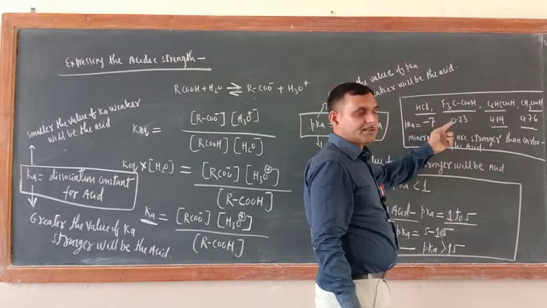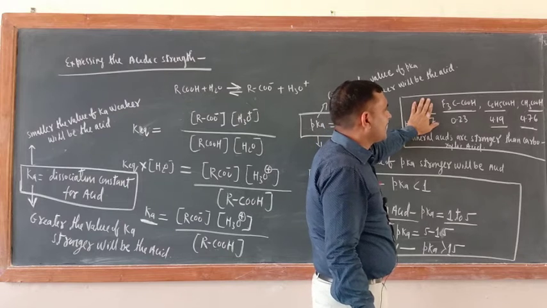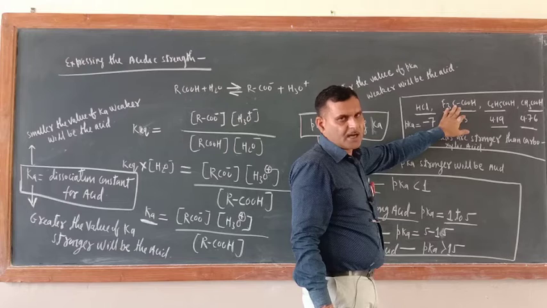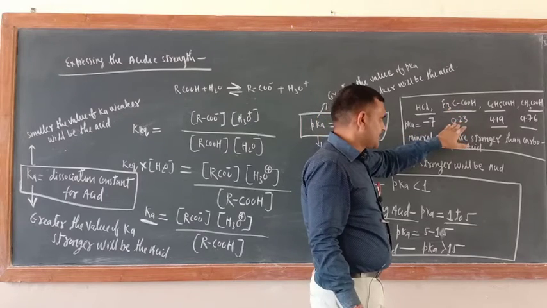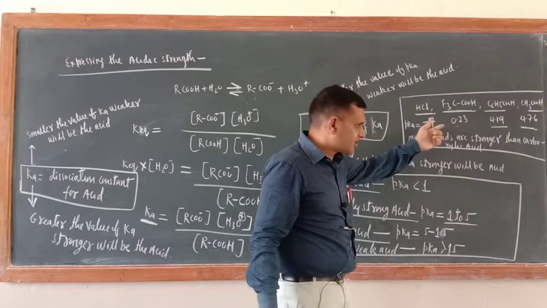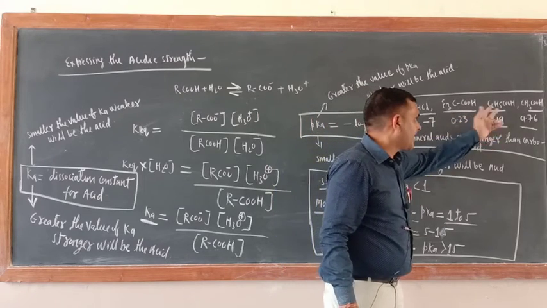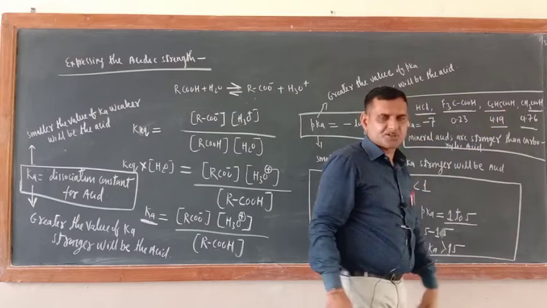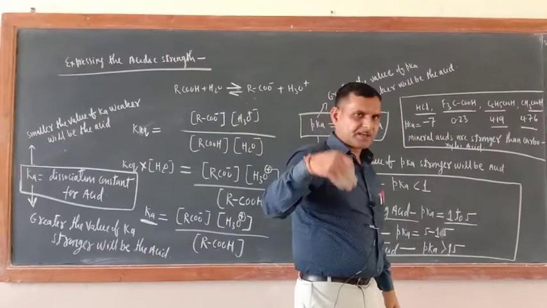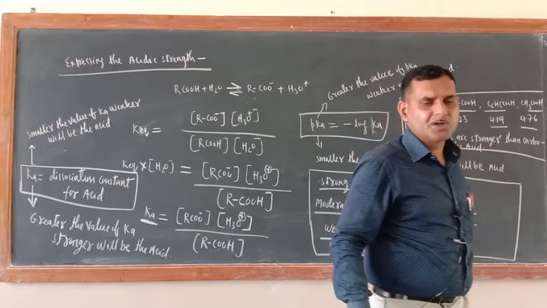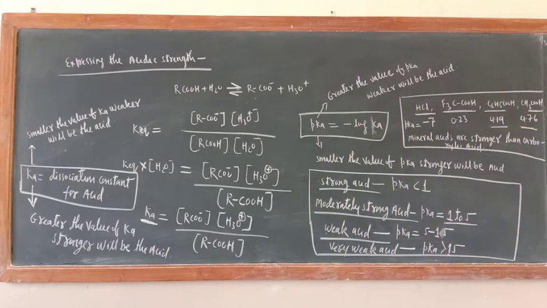If HCl is not there, among them which one is the strong acid? Trifluoroacetic acid, because this is 0.23. So this is very strong, and these two are moderate, and out of these, benzoic acid is the stronger one. Why this order is there will be explained when I teach the effect of substituents on the acidic nature of carboxylic acid. At that time I will explain everything.